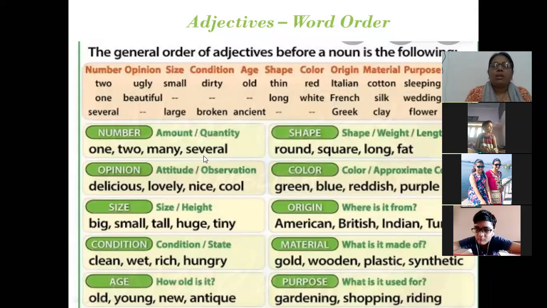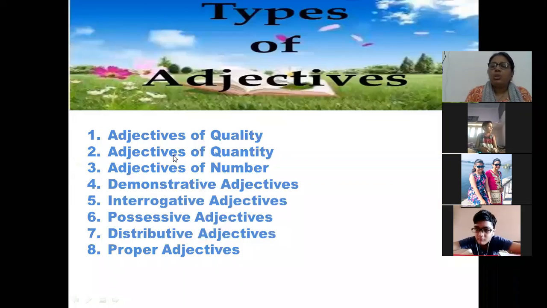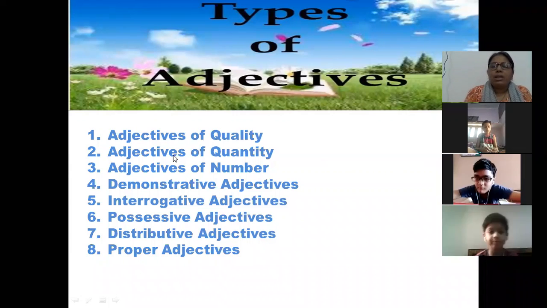That's why we are writing delicious, huge, round cookies. Now coming to types of adjectives. The first one is adjective of quality, second quantity, then adjectives of number, demonstrative adjectives, interrogative adjectives, possessive adjectives, distributive and proper. So I think in your course it is still possessive adjectives. So I'll be teaching you till there only. Is it clear to everyone?